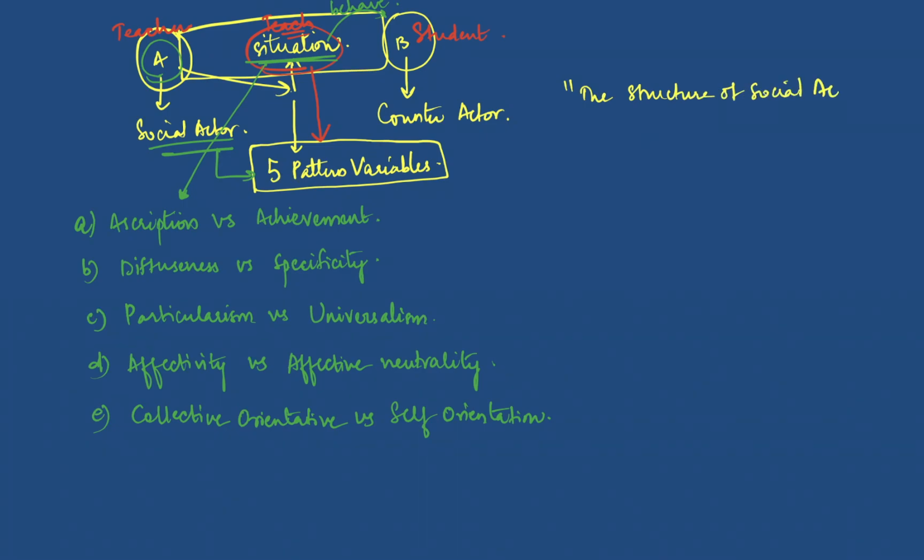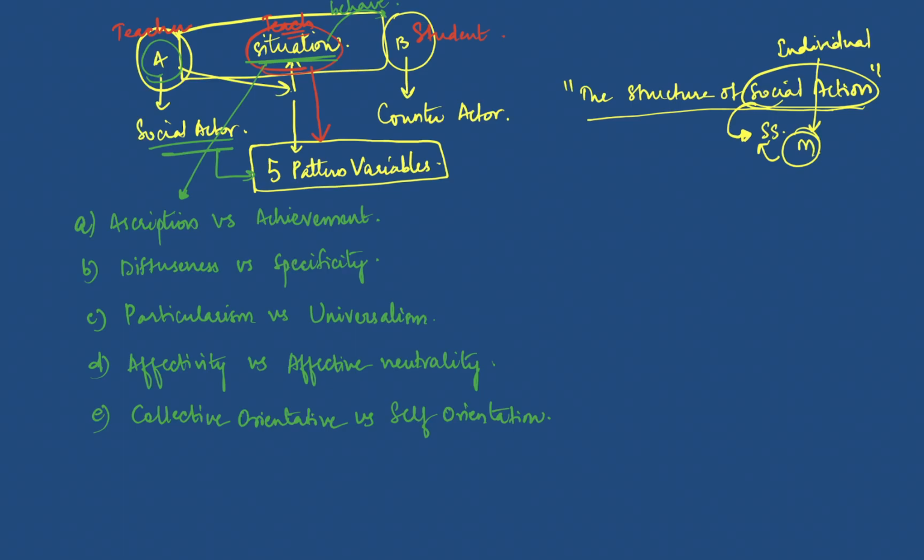This is the book of Talcott Parsons. Though his theory is social system theory, the name of the book is The Structure of Social Action, because the main difference here is that social action is that of an individual, right? And when multiple individuals do that, it becomes a social system, right? That is what he basically says: social action is that of an individual, but when multiple individuals come forward and make many social actions, they become a social system, right?